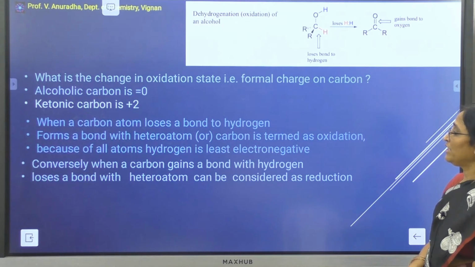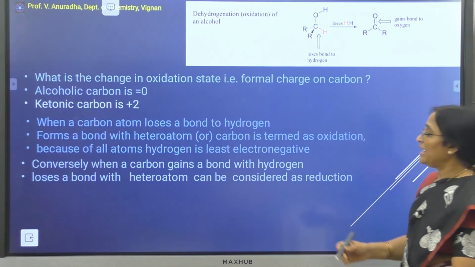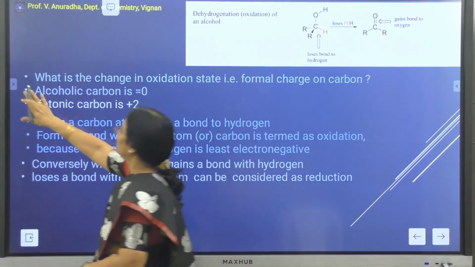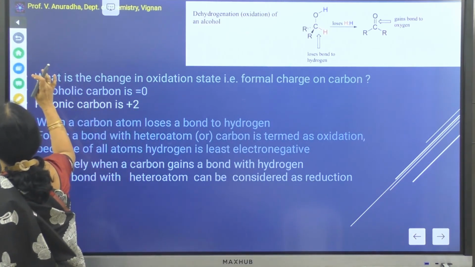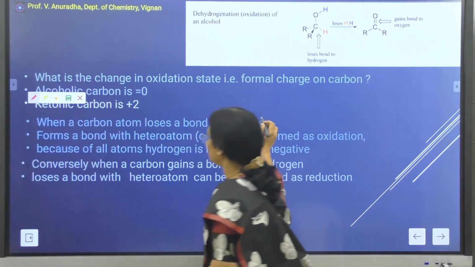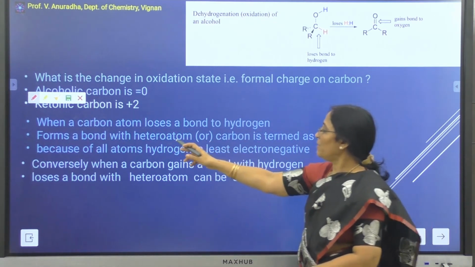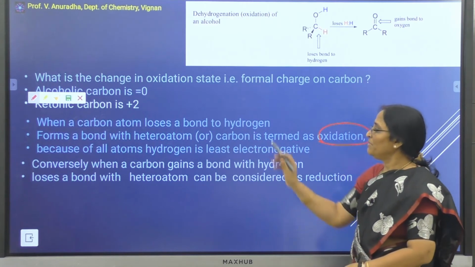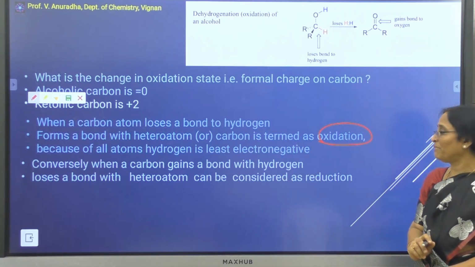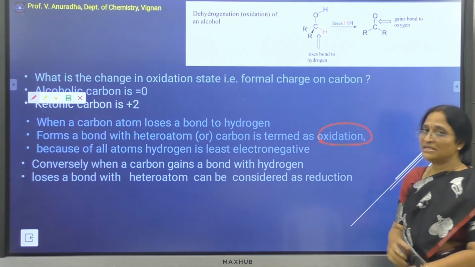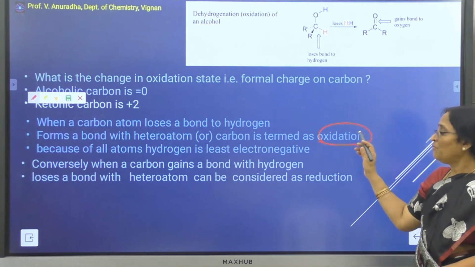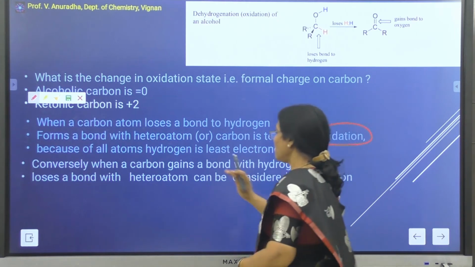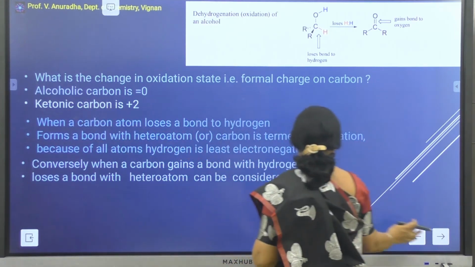So in case of organic molecules, when a carbon atom loses a bond to hydrogen, then it forms a bond with a heteroatom. It is termed oxidation, because whenever it is losing a bond to hydrogen, it is increasing its formal charge towards the positive side. Therefore, it is called the oxidation reaction.